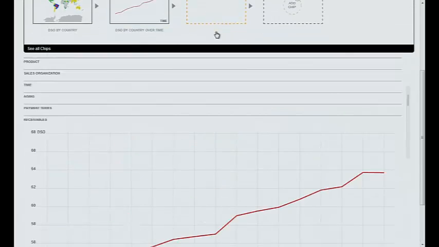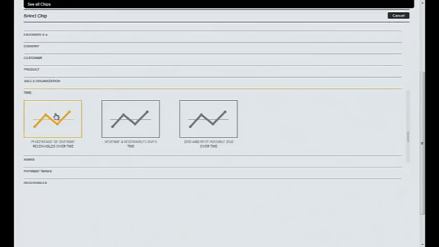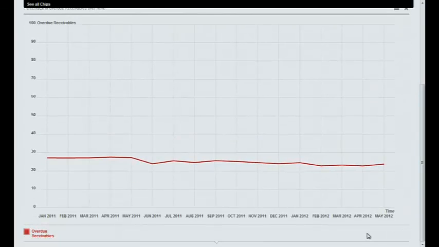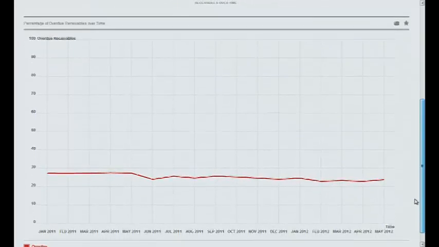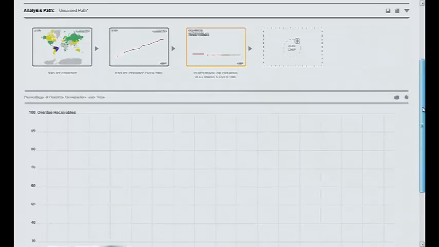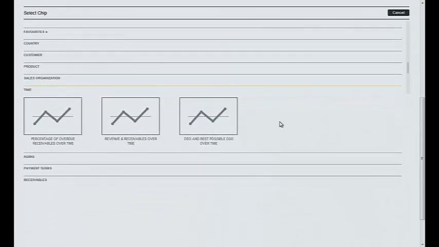If I say, let's have a look at payments over time, I can see straight away, HANA inquiry, 80 million records. I can see here the actual receivables I'm getting and the overdue receivables are pretty much the same. So it's not that the customers are paying later, it must therefore be my payment terms.